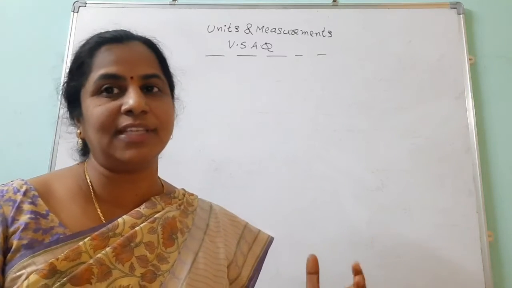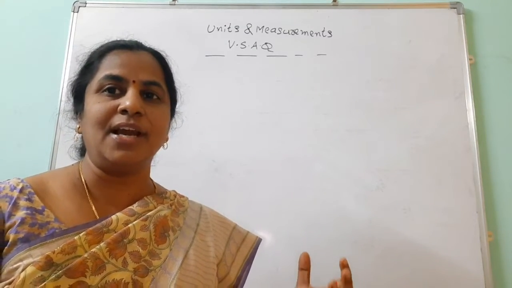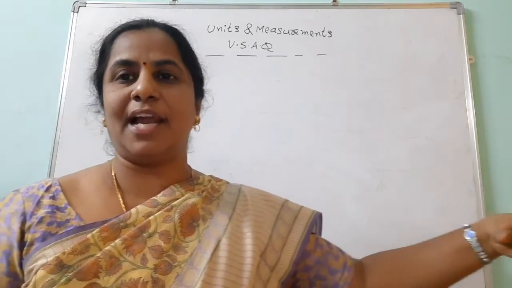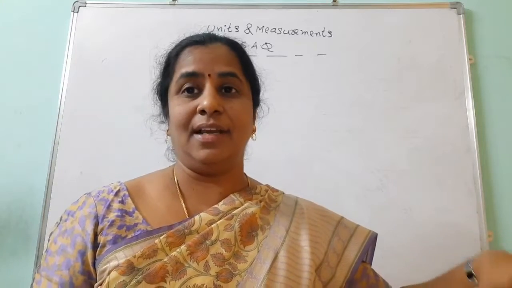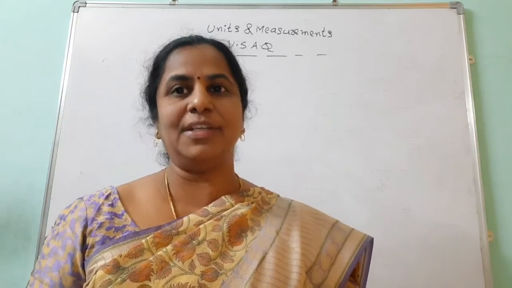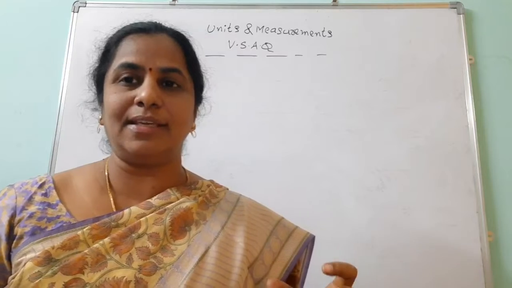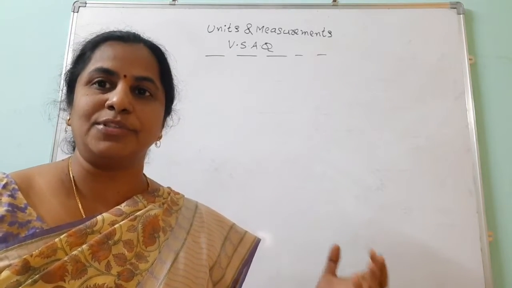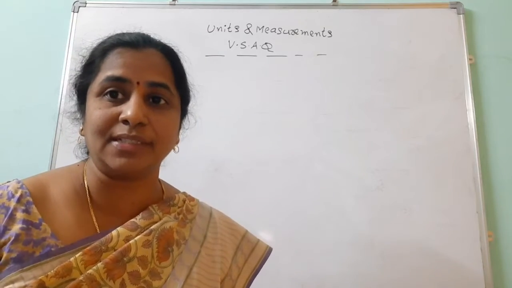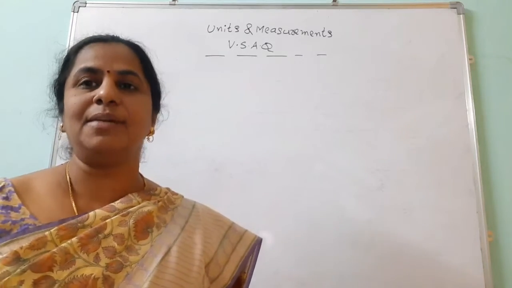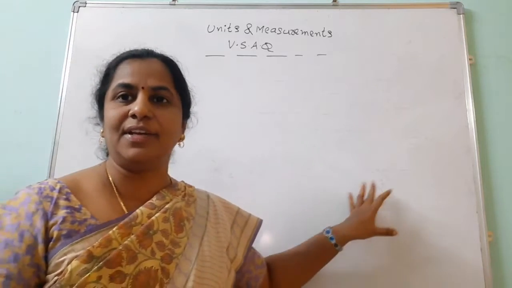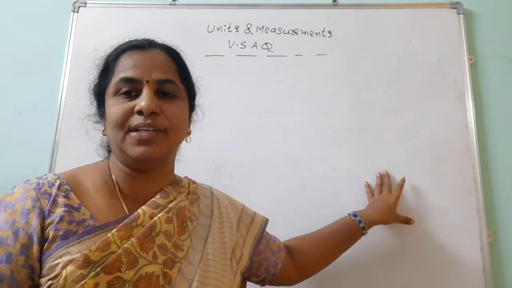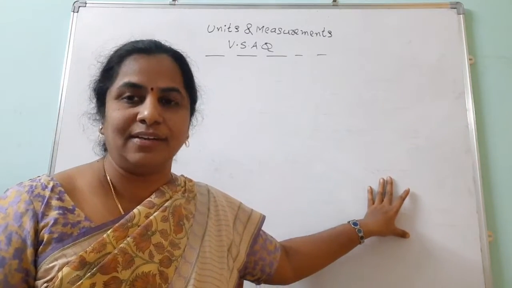But with the help of units and measurements, how can we say the difference between them? We should measure every person's height and we can give the difference. And weights also we can measure and give the difference. So it is very easy to compare and to get the quantities. Suppose we want to measure the temperature, how to measure it with the help of units and measurements. So in our daily life, it is playing an important role. And for doing experiments also, without units and measurements, it's very difficult.